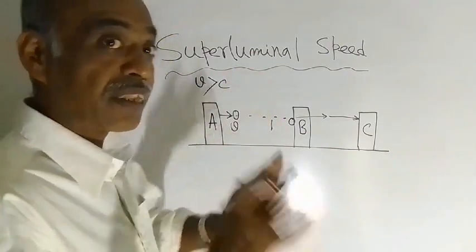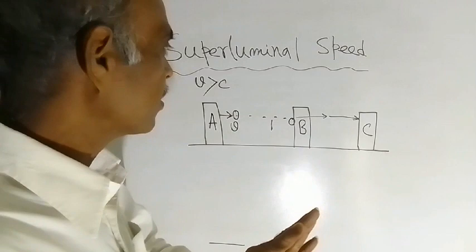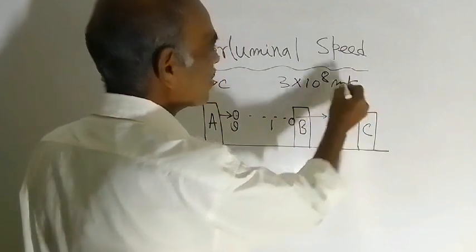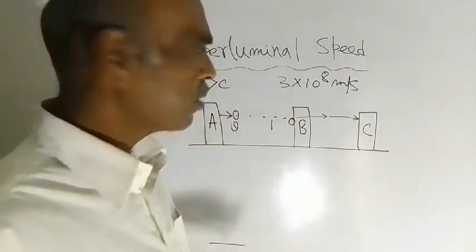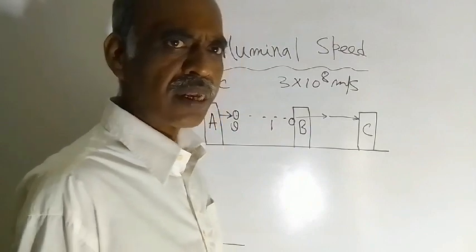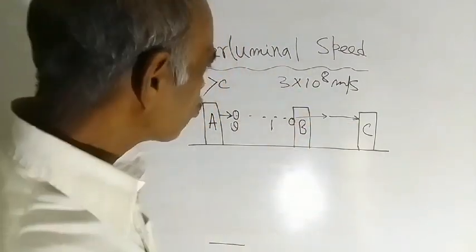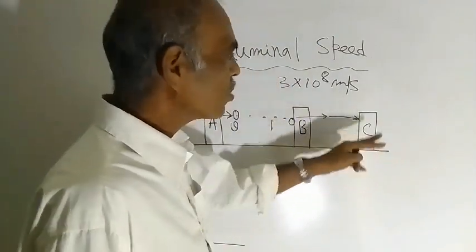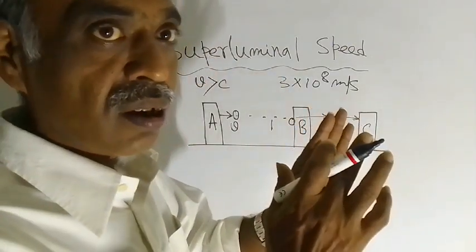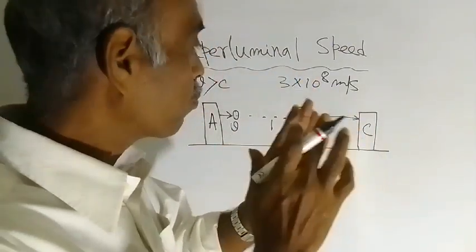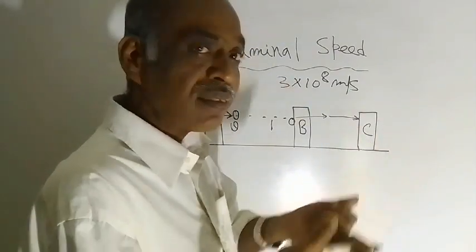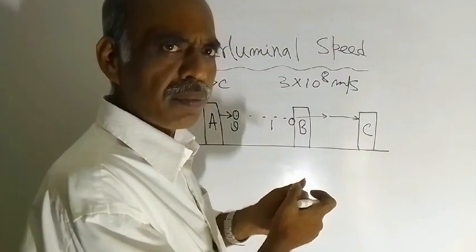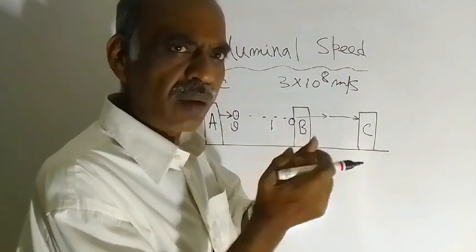Light has a fixed speed, that is known to us, and that speed is 3 into 10 to the power 8 meter per second. This speed is in vacuum, in empty space. So when the ball reaches B, it takes time to reach C, and then only C can see the ball. He will see that the person B has caught the ball.